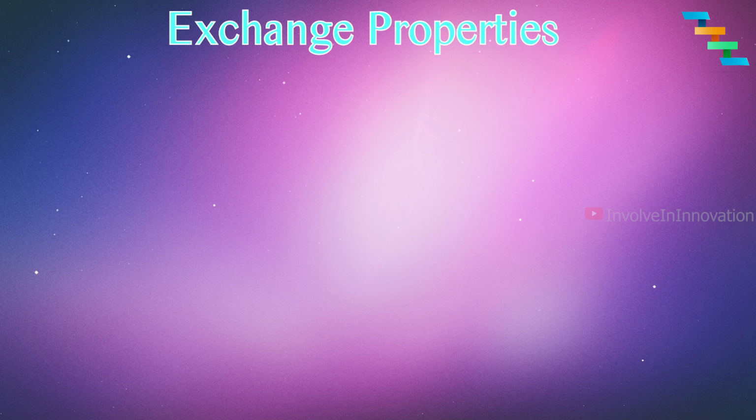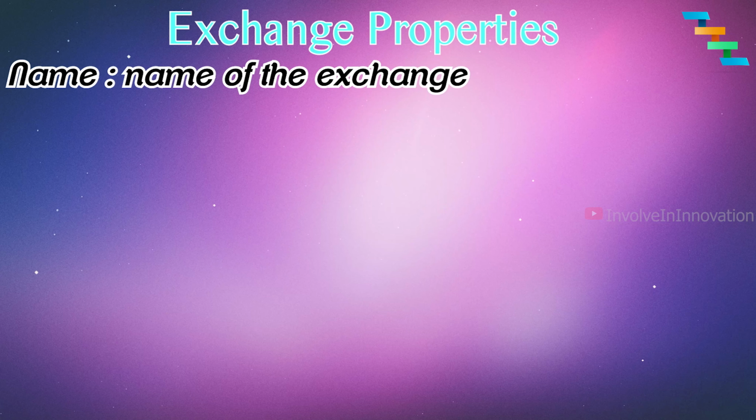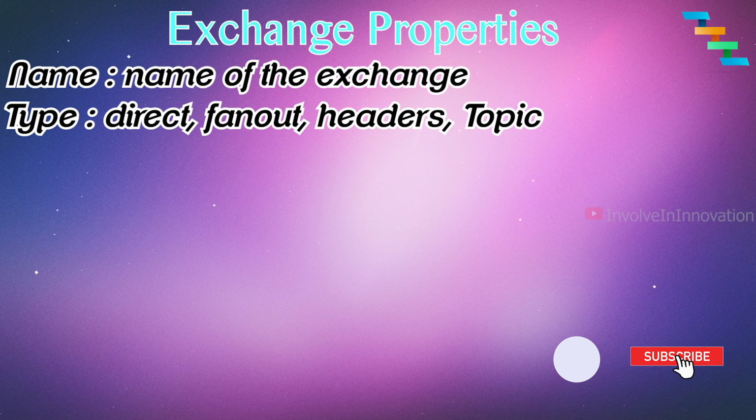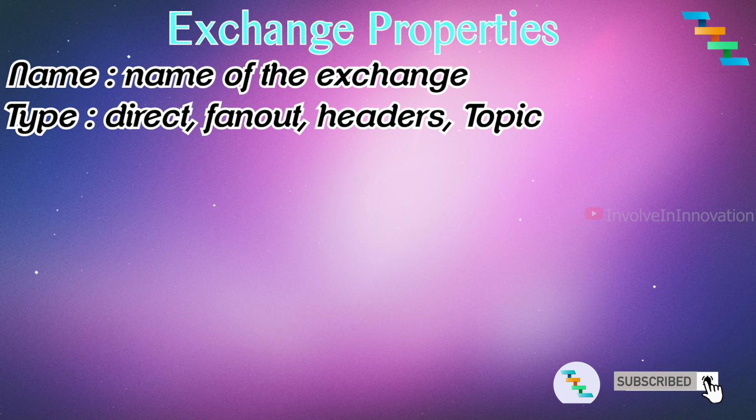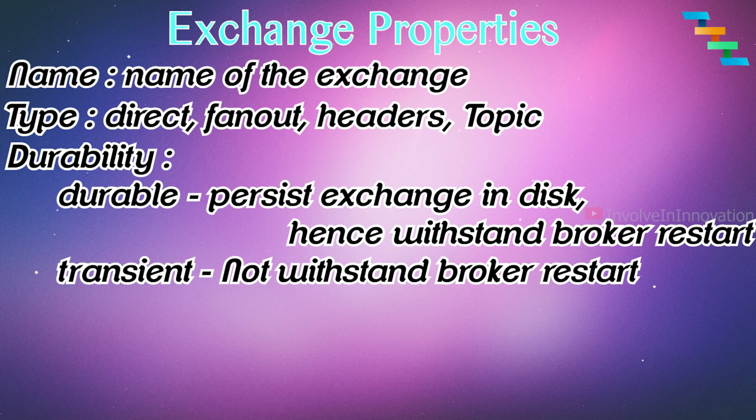Exchange properties. These are the properties an exchange will have. Name. The name denotes the name of this exchange. Type. Direct or fan-out or topic or headers. Next is durability. If this durability is set to durable, then the exchange will survive a broker restart by persisting the exchange to the disk. If this durability is set to transient, then the exchange will not survive a broker restart because this exchange will not be persisted in the disk.